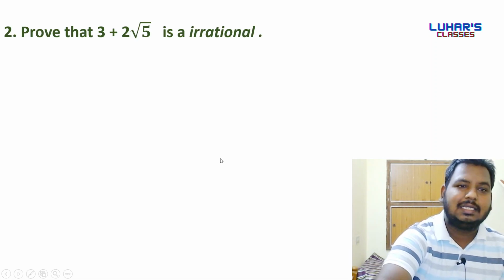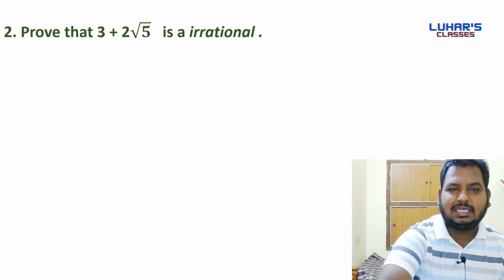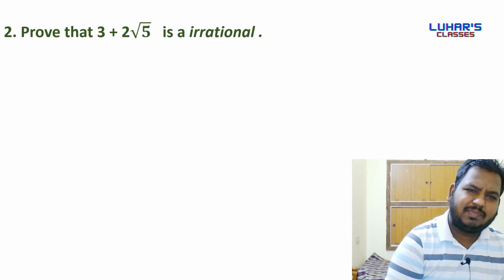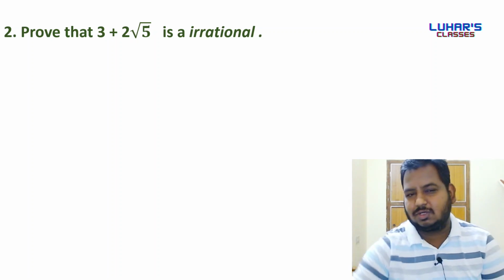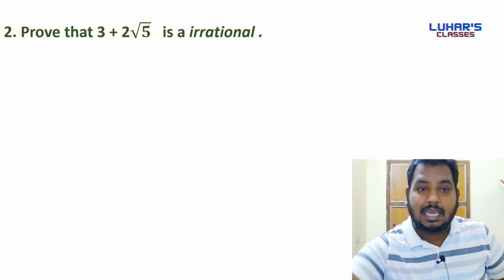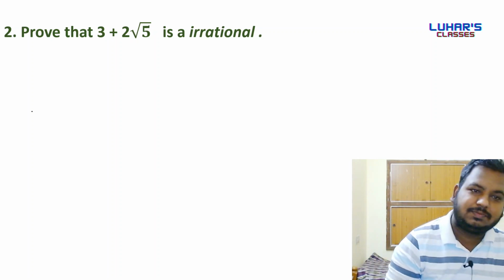Done? Right. So next thing is prove that 3 plus 2 root 5 is irrational. So this is the second model. Okay, I'm telling you from the beginning that there are just two types of questions. So the first type we have discussed already, the second type we'll discuss now, and the second type is the easiest one. It is a simple thing, as simple as eating your favorite food.